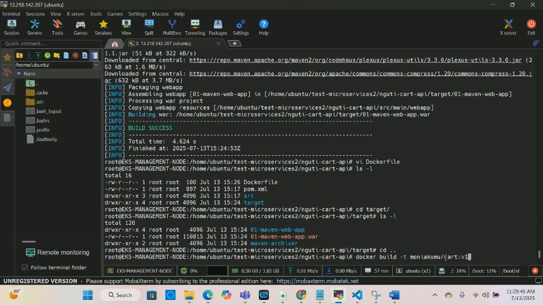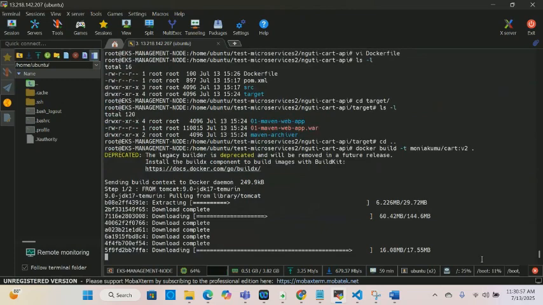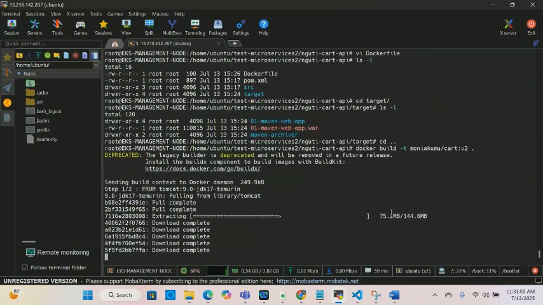Let's do v2 because I already pushed a few v1 in there. So let's do v2. Then I need to put a space and then a dot. The dot means that this file is found in the present working directory. When we press enter, we should be able to build.